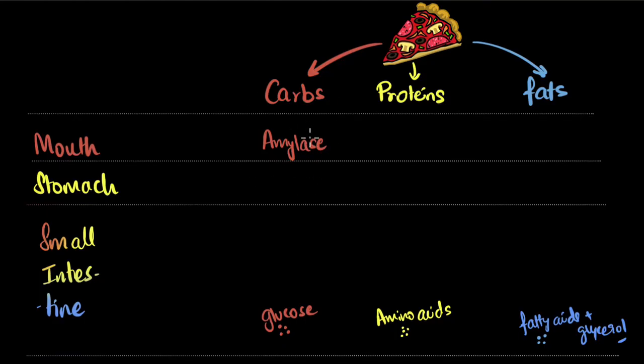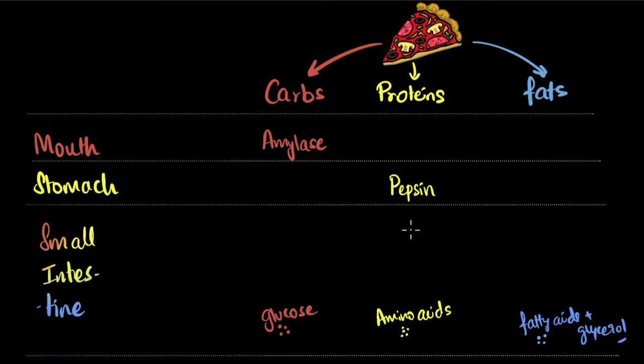Then the food goes into your esophagus and pushes down into the stomach. In the stomach is where your proteins start getting broken down. The enzyme that is produced in the stomach for breaking down proteins is called pepsin. Then the whole thing enters into your small intestine. In the small intestine, as I mentioned, all of these things get further broken down.